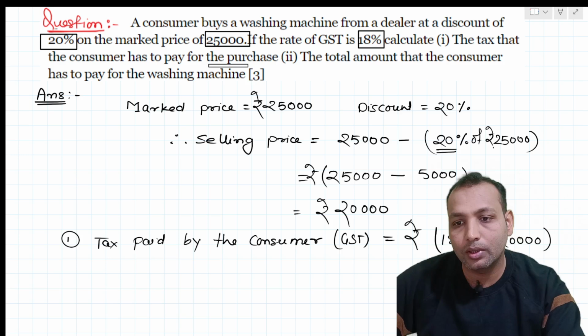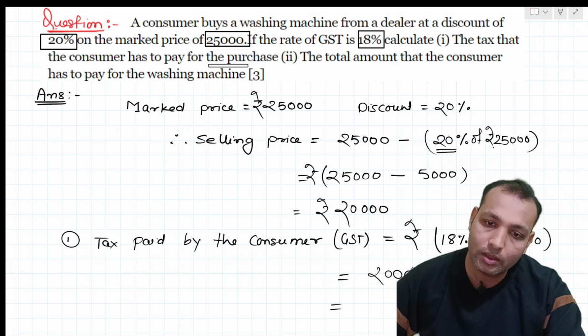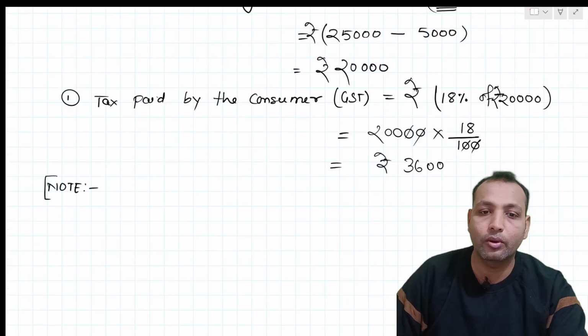So here we'll find out the percentage. 20,000 into 18 upon 100, so these two cancel. So 200 into 18, so it will be rupees 3600. Understood? So now you can note this down while solving the problem. It is not necessary to write this in the exam, but while solving the problem you can write it. Here I can say this: the tax is